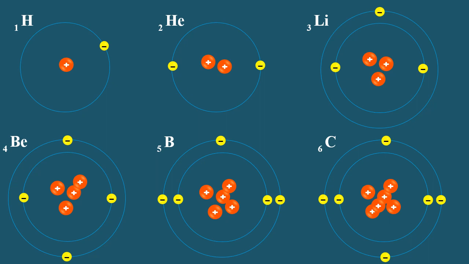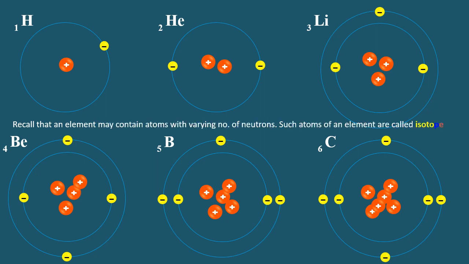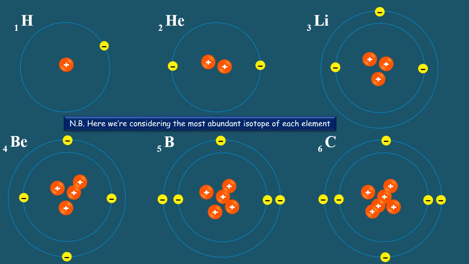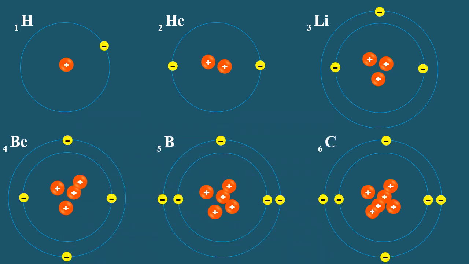There is another particle present in the nucleus, and that is the neutron, which acts like a glue for the protons. Recall that an element may contain atoms with a varying number of neutrons. Such atoms of an element are called isotopes. Note this: here we are considering the most abundant isotope of each element.